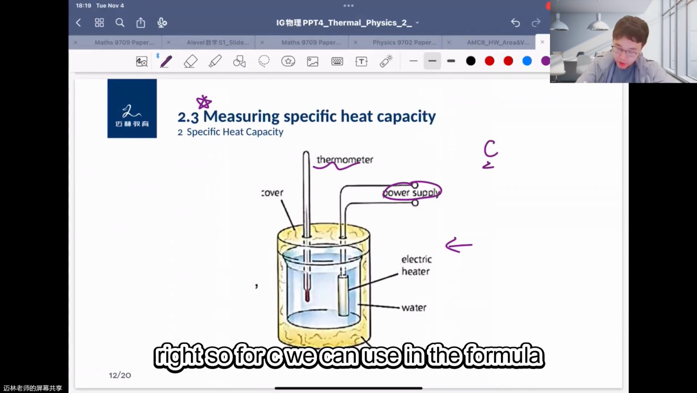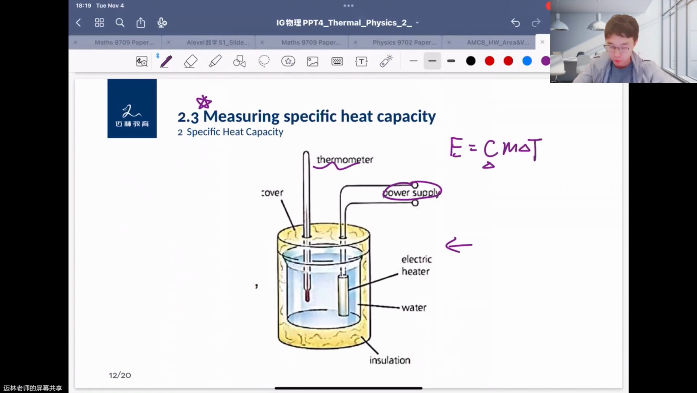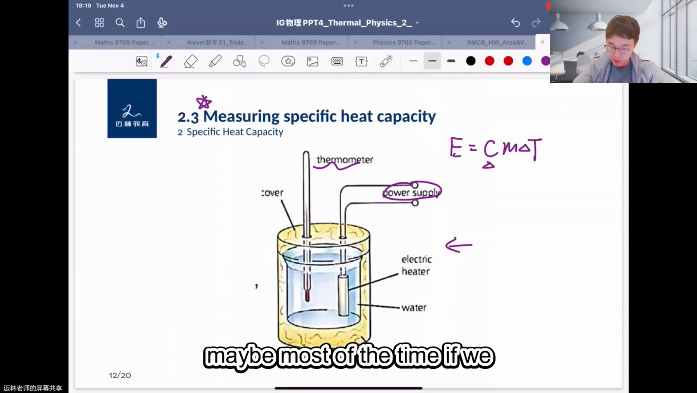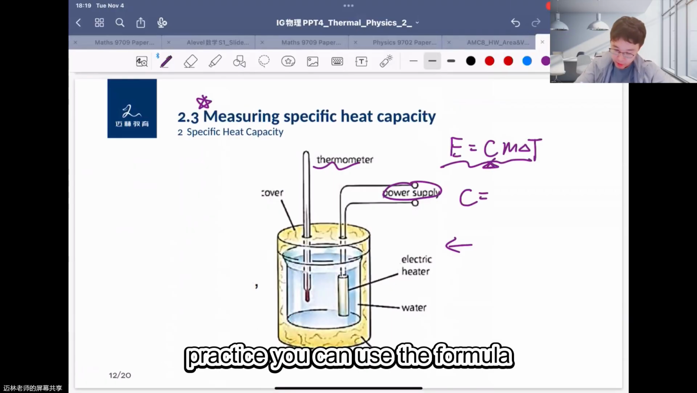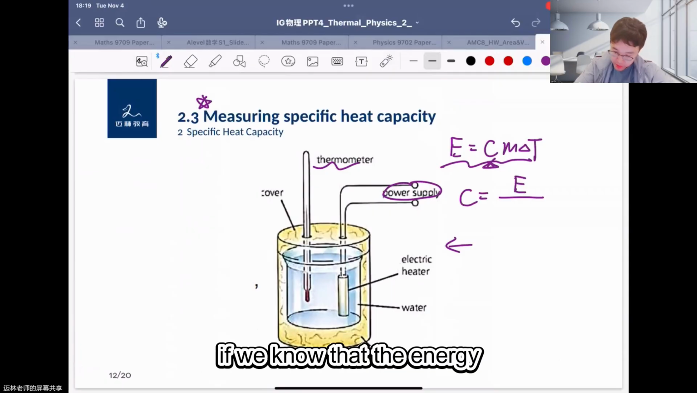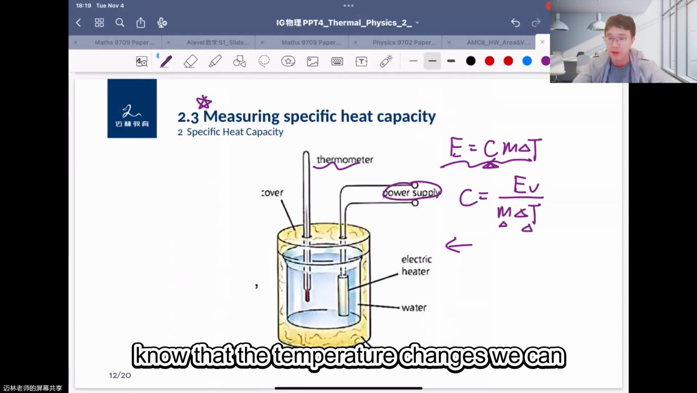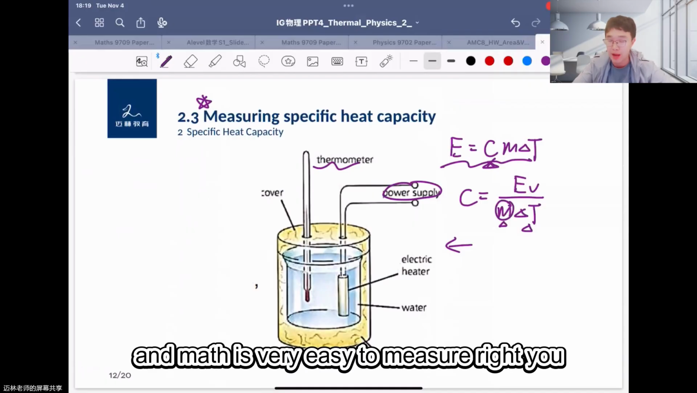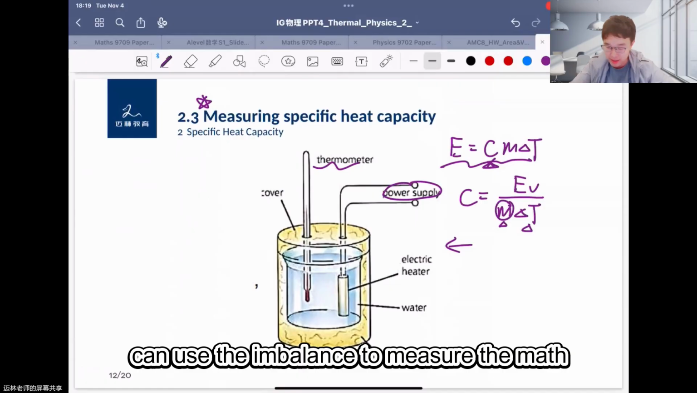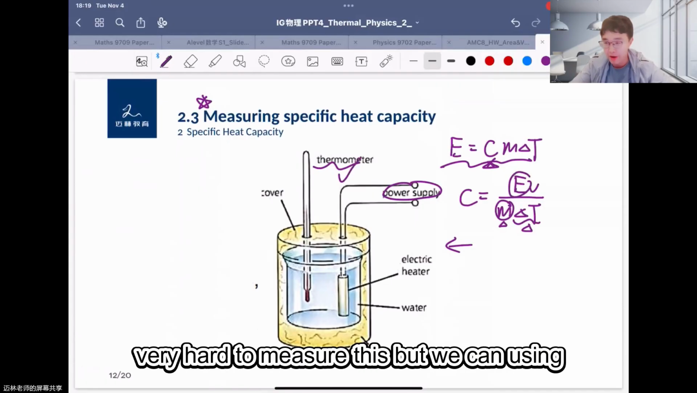For C, we can use the formula E equals C m times the change in temperature, right? Most of the time, if we cannot calculate it easily from apparatus, you can use the formula: if we know the energy change, the mass, and the temperature change, we can know C, right? Mass is very easy to measure, right? You can use a balance to measure the mass. For temperature change, we can have a thermometer, right? But for energy, it's very hard to measure.